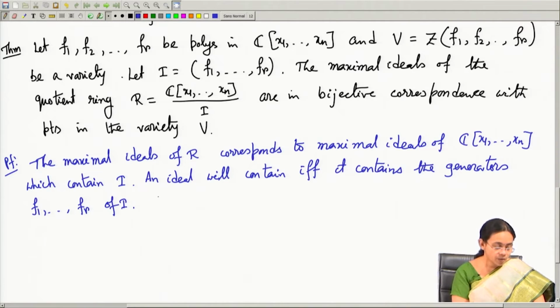Now, what do we know? The structure of the maximal ideals of this polynomial ring we know.